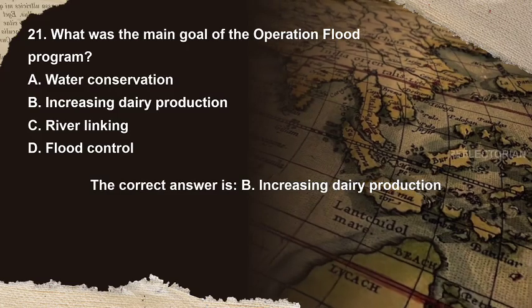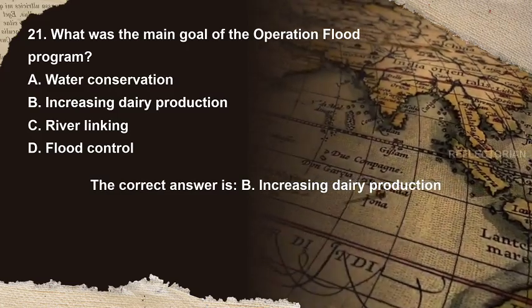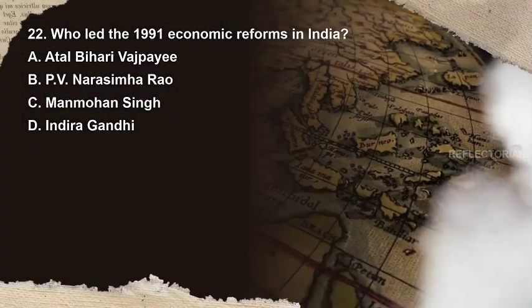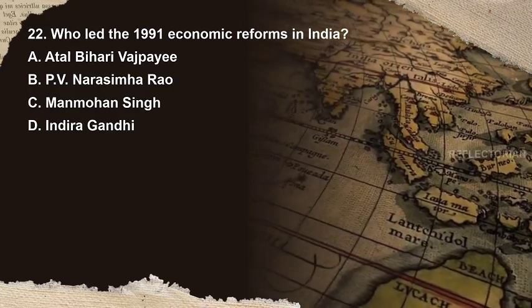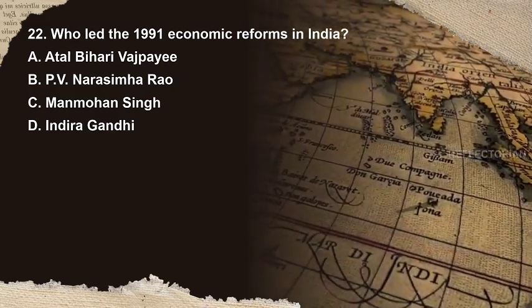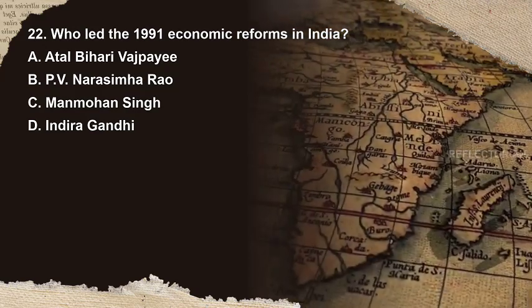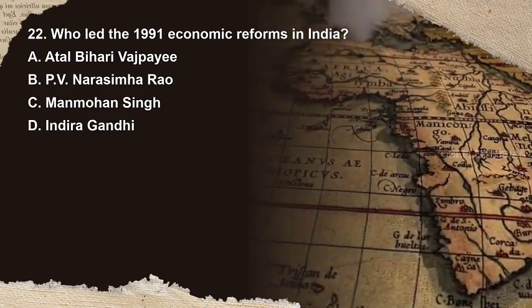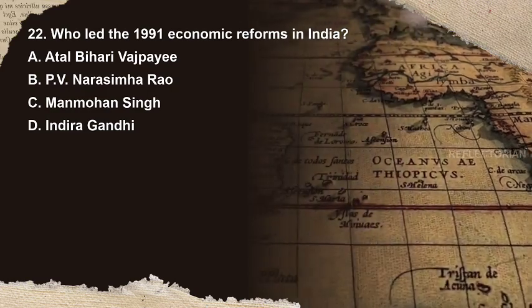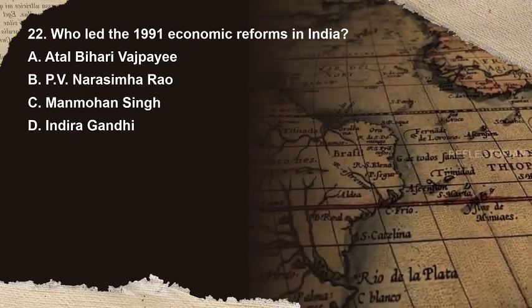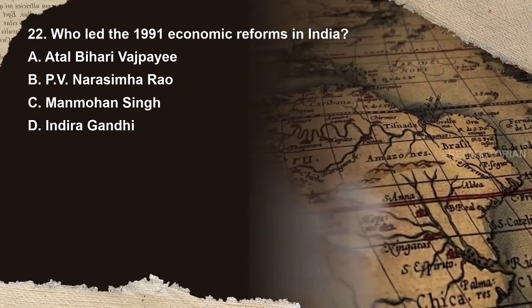The correct answer is B. Increasing dairy production. Question 22. Who led the 1991 economic reforms in India? Options are A. Atal Bihari Vajpayee, B. P.V. Narasimha Rao, C. Manmohan Singh, D. Indira Gandhi. You have 10 seconds to answer.